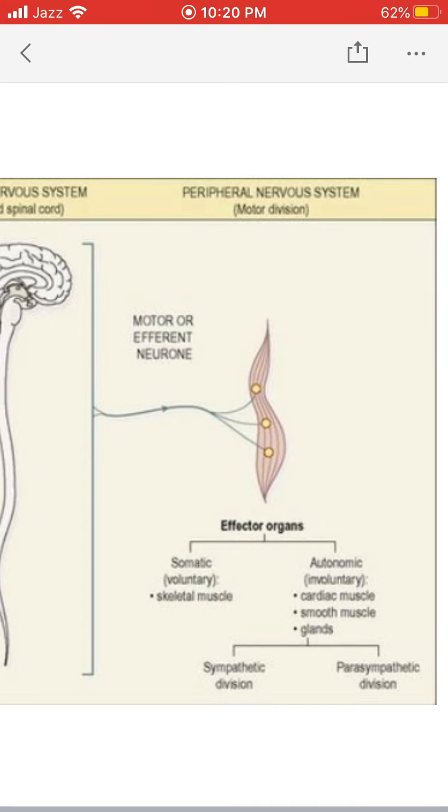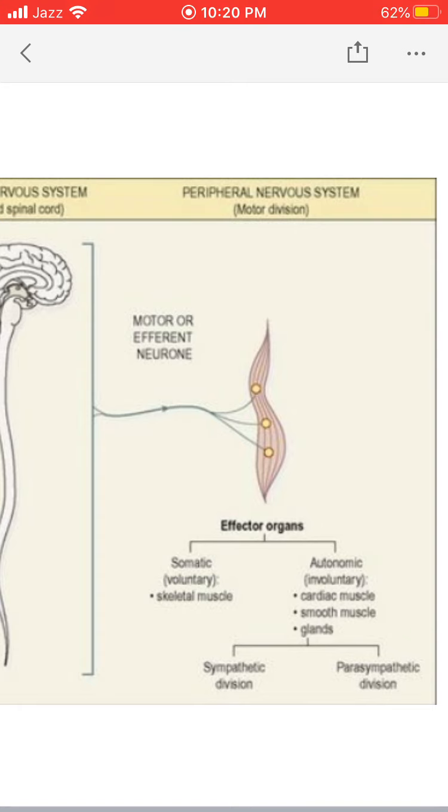Here you can see the motor division of the peripheral nervous system. Motor nerves are also known as efferent nerves or efferent neurons. These neurons or nerves carry signals from the central nervous system towards the periphery. In the periphery, they end on the effector organs. So from the CNS, motor nerves carry impulses to the effector organs to produce a response.